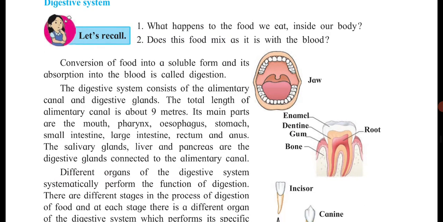So the first question they have asked you is, what happens to the food we eat inside our body? The food which you are eating, what happens to it afterwards? Do you know about it?